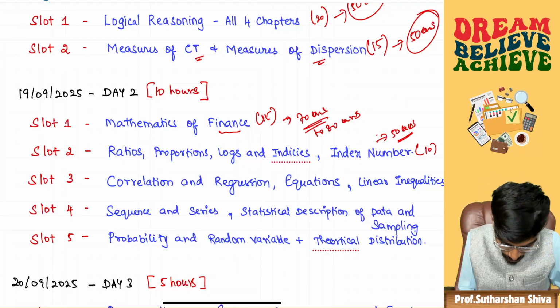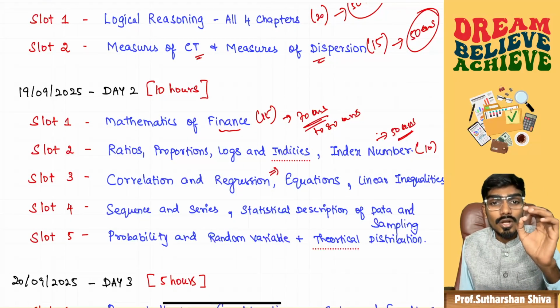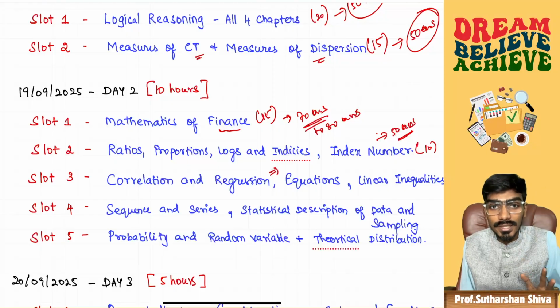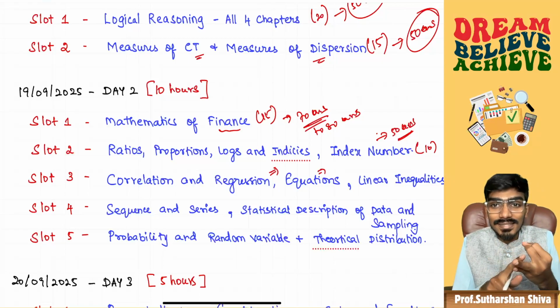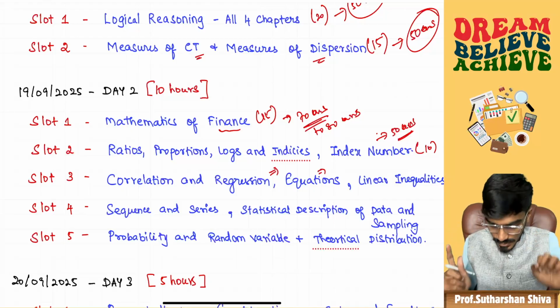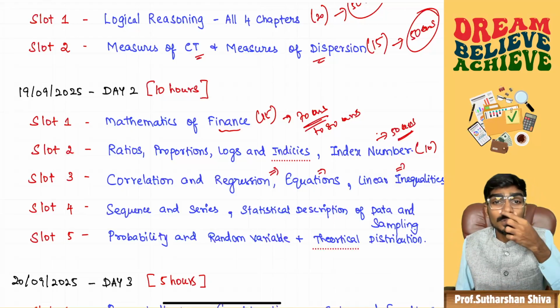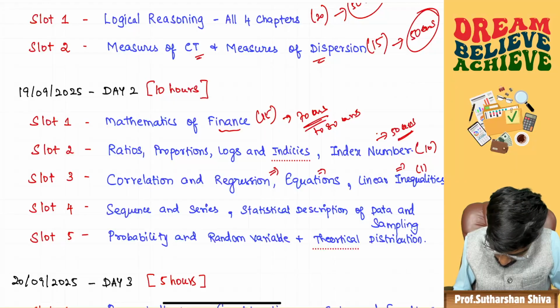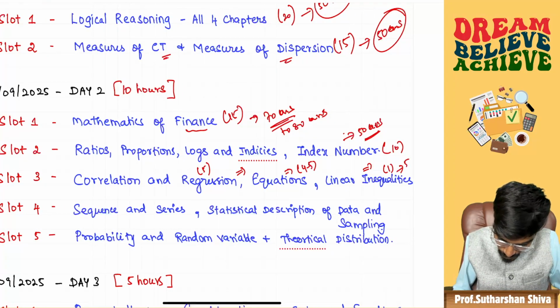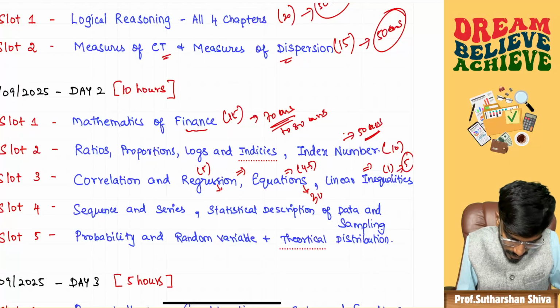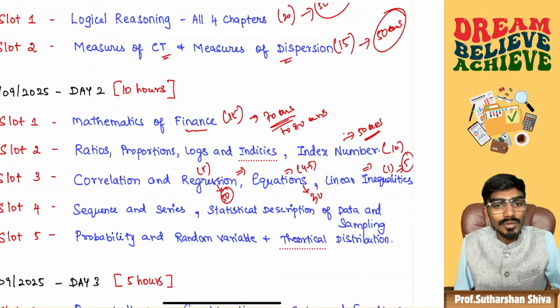Then come to slot 3. In slot 3, we will be covering correlation and regression, equations, and linear inequalities. In correlation and regression, always do the rank correlation technique. In equations, focus much on exercise F, exercise IE, and word problems. In linear inequality, focus on the production problem and the diet problem. That trick will be there. This will be 1 mark, this 4 to 5 marks, and this again 5 marks. So put together, solve 5 questions from inequalities, 25 to 30 questions from equations, and 50 questions from correlation and regression. Put together, you can try to solve 100 questions.